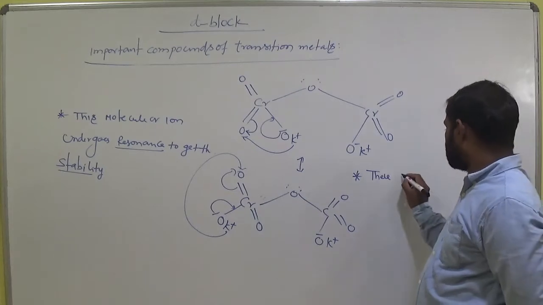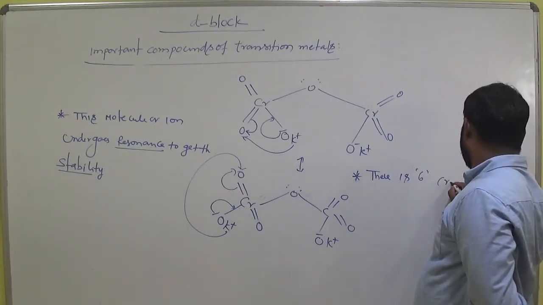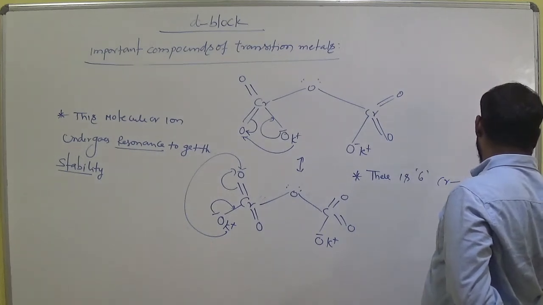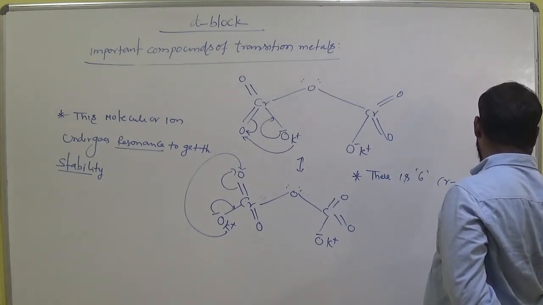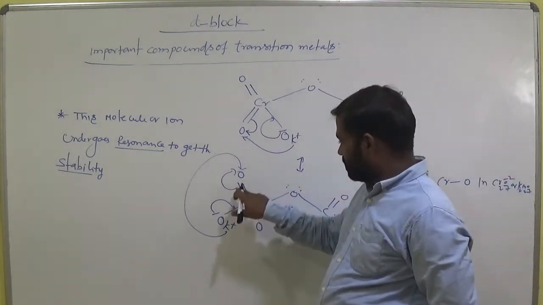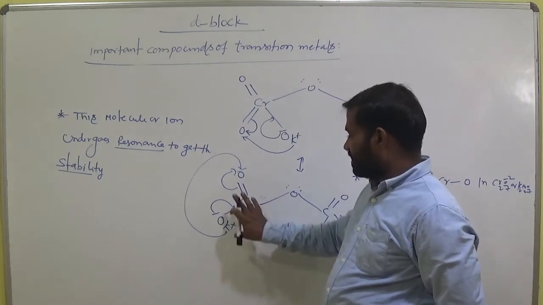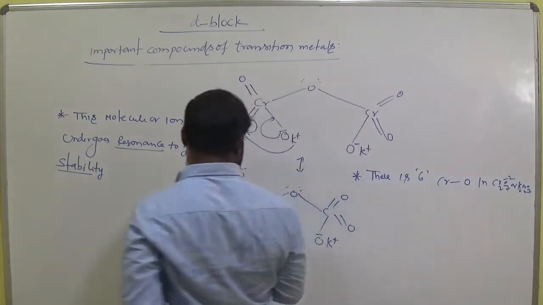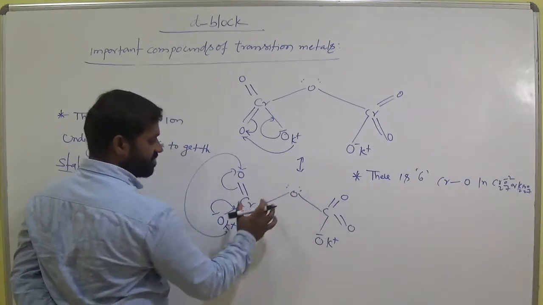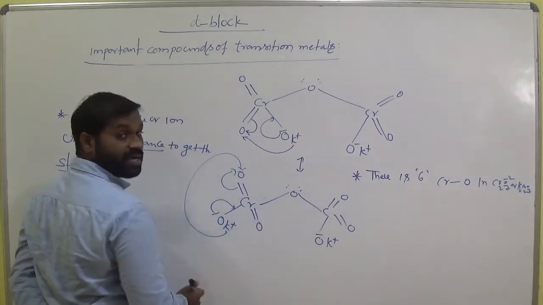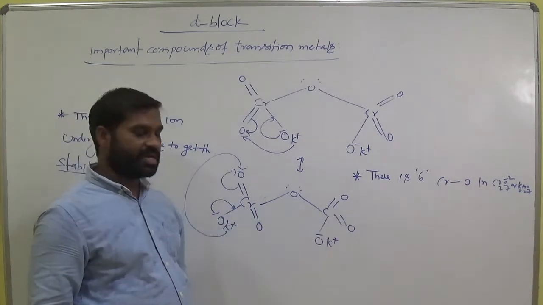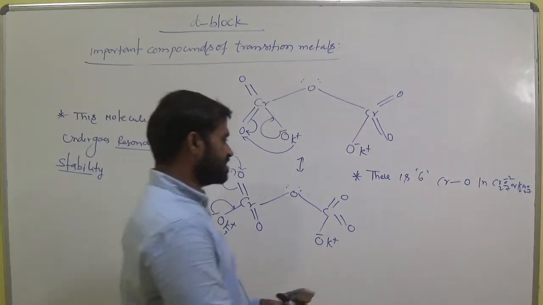So there are 6 Cr-O bonds in Cr2O7 2-, in K2Cr2O7. Am I right? These types of bonds are possible. How many bonds are possible in this manner? 6. These 3 and these 3. These are 3 Cr-O bonds, and these are 3 Cr-O bonds, not this one; this is the bridging bond. How many Cr-O bonds? 1, 2, 3, and 1, 2, 3. Consider these single bonds only. 6.